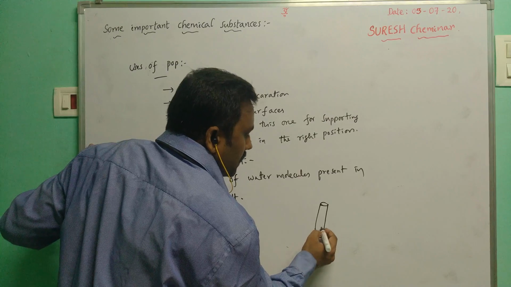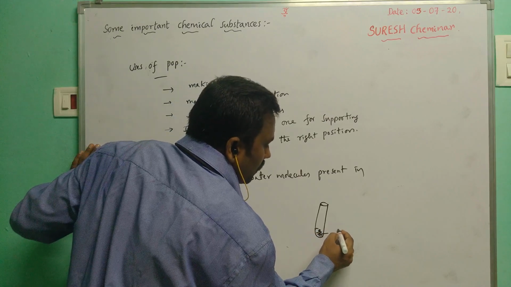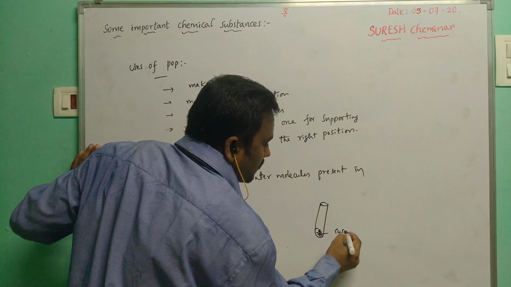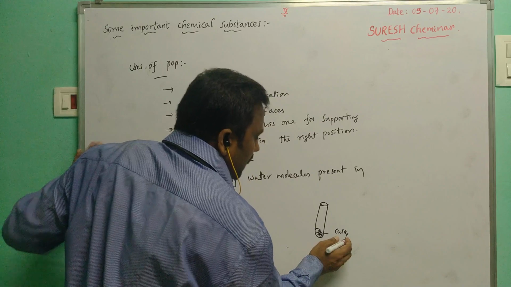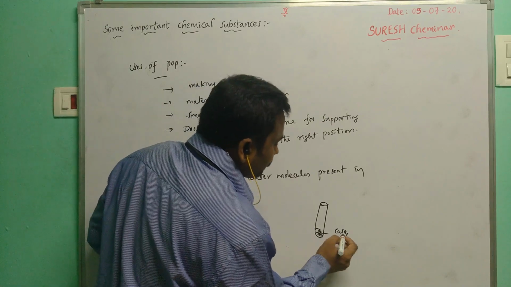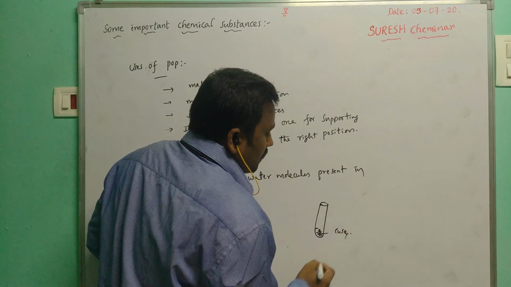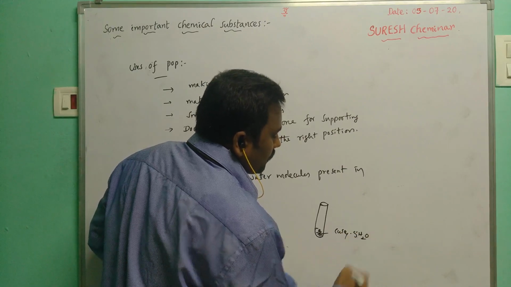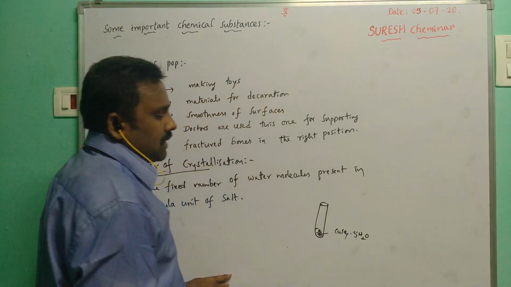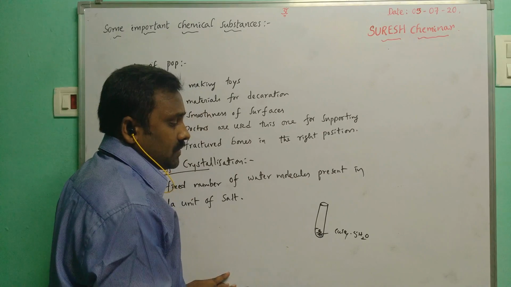In the test tube we have taken copper sulfate crystals. CuSO4·5H2O, this is the chemical formula, the hydrated copper sulfate.